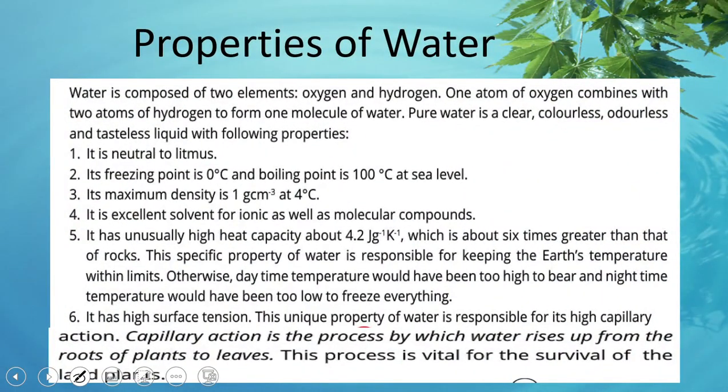So water is composed of 2 elements, oxygen and hydrogen. One oxygen combines with 2 hydrogen atoms and we get water. So the properties are: it is neutral to litmus, its freezing point is 0 degree, boiling point 100 degree, density 1 gram per centimeter cube, it is an excellent solvent, it has very high specific heat capacity, and its capillary action is a very good property for it. Capillary action जिसके जरिए से water roots of plants से leaves तक जाता है, and this is very important for the plants.